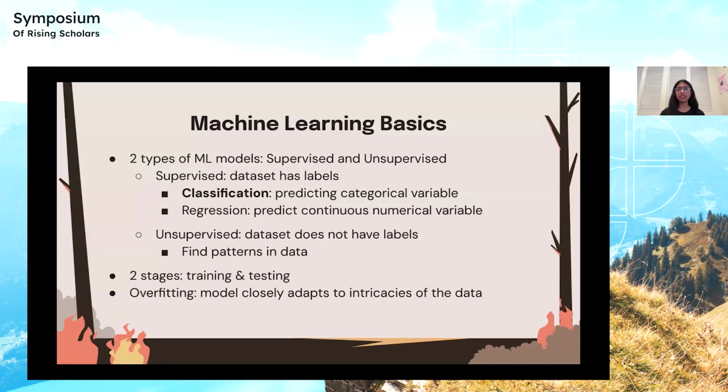Some common training-testing splits of the data are 70% for training, 30% for testing, and 80% for training, 20% for testing. You want more data to be used in the training stage to prevent overfitting, which is when the model too closely adapts to the intricacies of the data. This can occur if there's less training data, because then the model is fitting too closely to the small variations of the data rather than being able to generalize for different results.